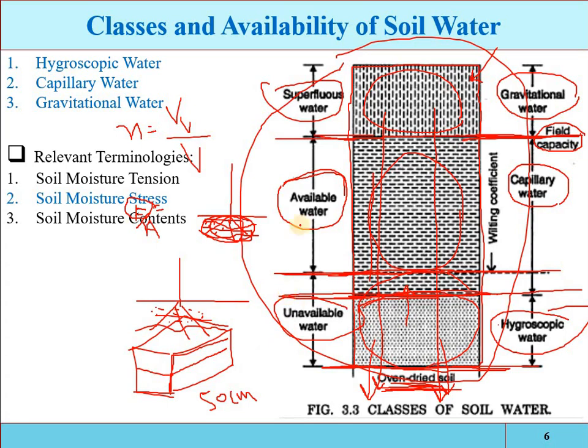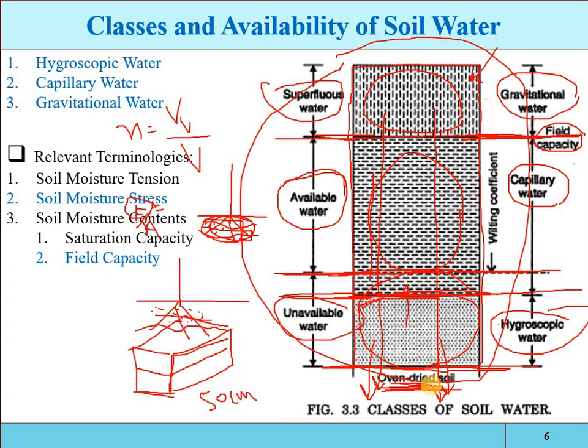Now when all the pores are completely filled with water, then we will say that the soil is at saturation capacity. But when you allow it to drain, due to the gravitational forces, some moisture content will be drained out. So the moisture content retained in the soil after free drainage is called the field capacity.